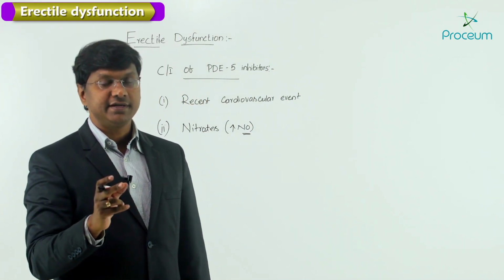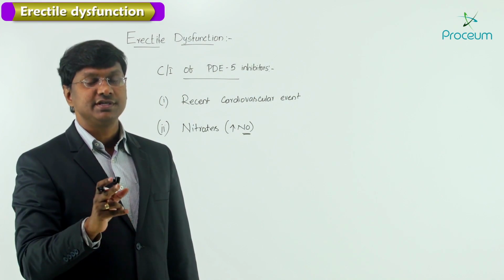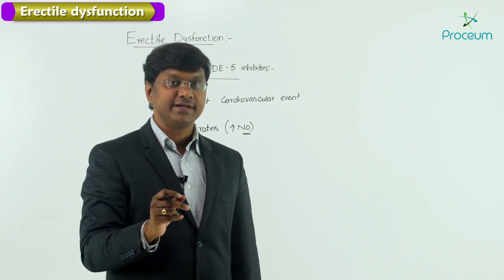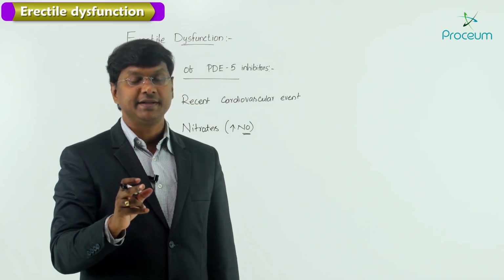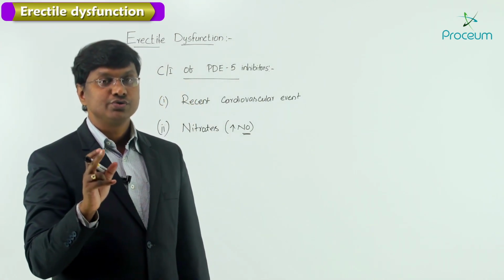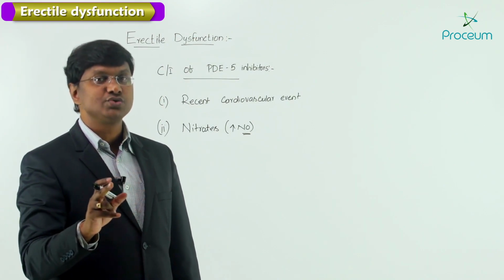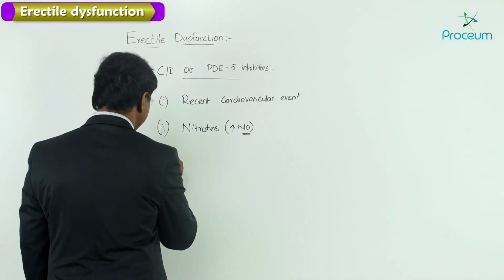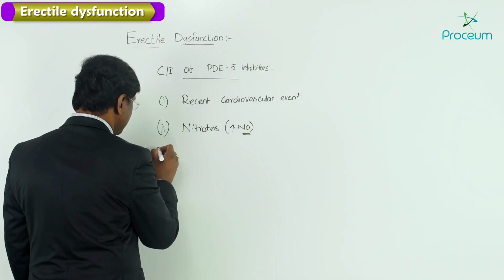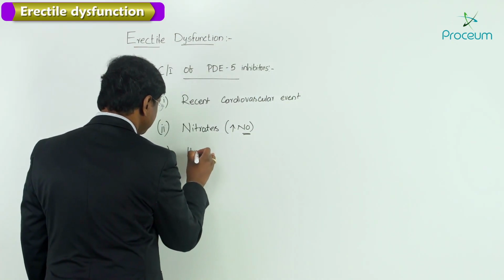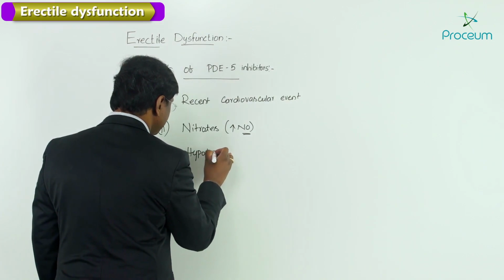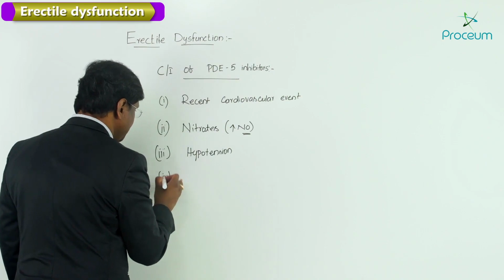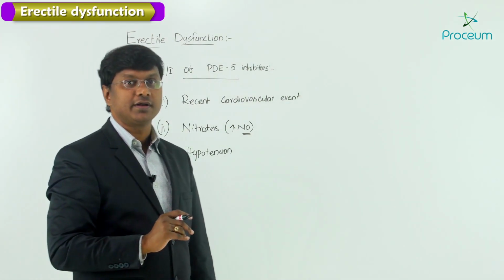Whenever you are giving nitrates and phosphodiesterase inhibitors concomitantly, there is a massive increase in nitric oxide, which will make the individual land up in hypotension and then collapse. So whenever the individual is on nitrates, please don't give phosphodiesterase 5 inhibitors. And in those individuals with hypotension, these drugs have to be contraindicated.